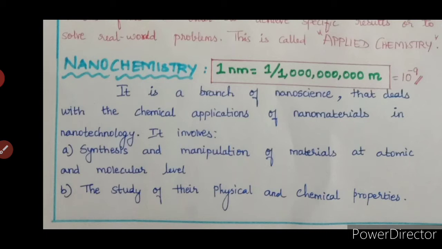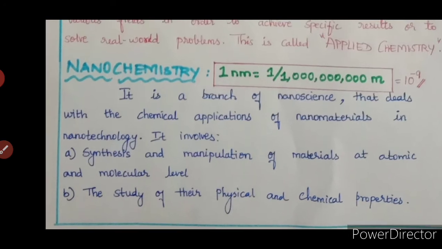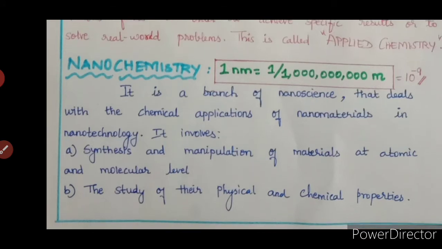10 power minus 9 means 0.000000001, and you will get 1. So you will know the value later on. When we see the notes from the book, you can see the value of 10 power minus 9. Okay, so this is about nanochemistry.